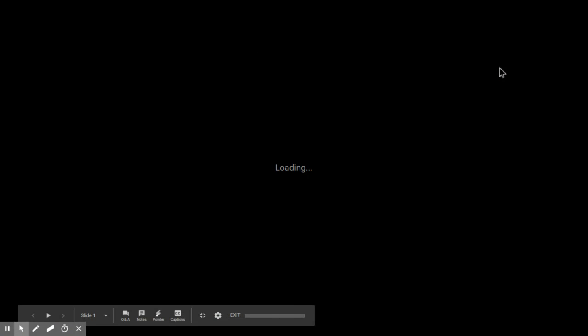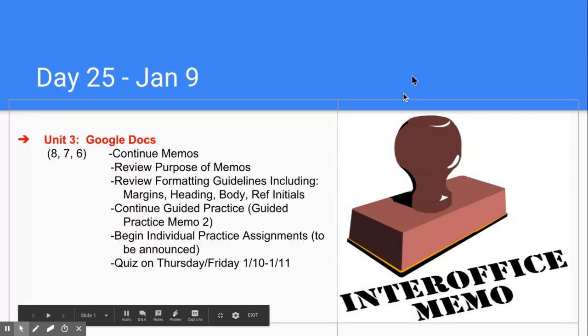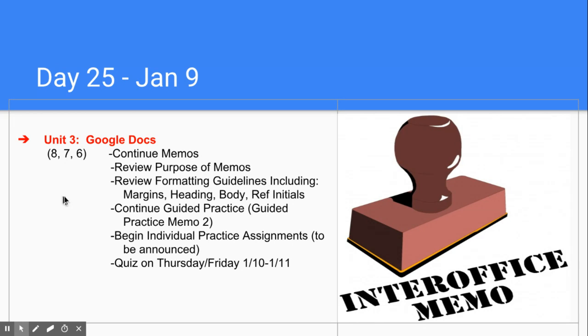As you review the agenda, you're going to see that we're continuing with memos, obviously. We're going to review the purpose of memos and the formatting guidelines that include things like a discussion of the margins again, the heading, the body, and the reference initials. So make sure that you take a look at that information in your notes. Those notes are in the form of a slideshow titled Memos, and you'll find that a couple of days back in the stream. We're going to continue guided practice on Guided Practice Memo 2.